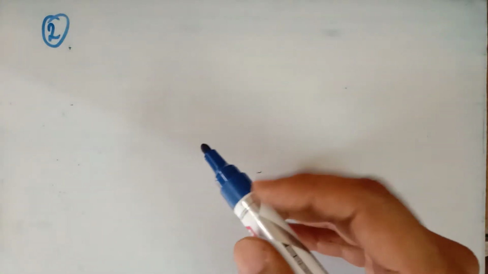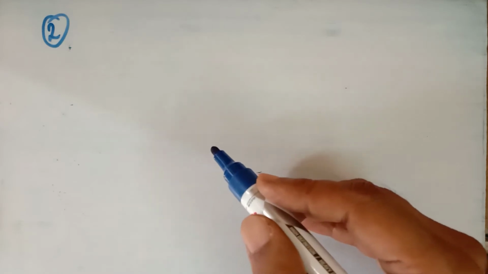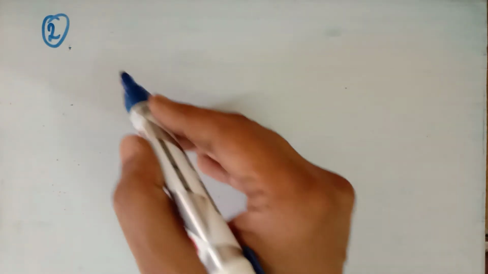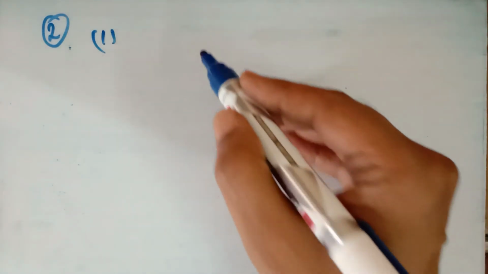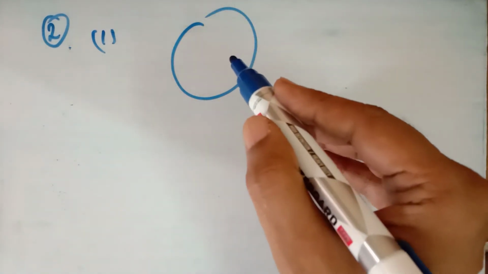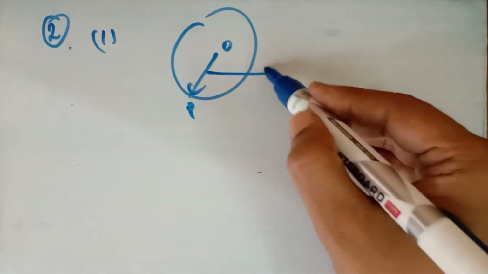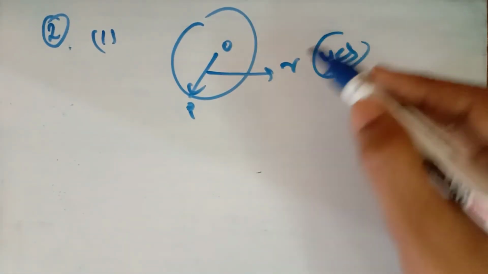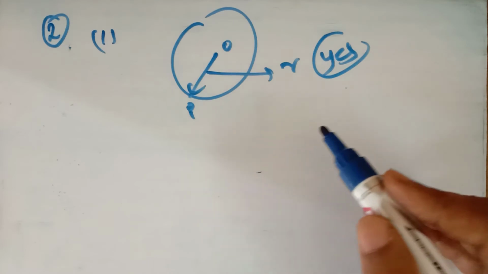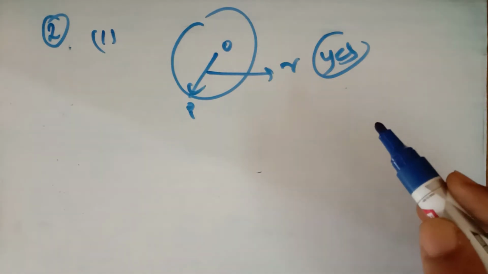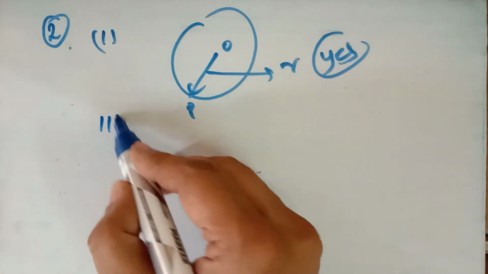Now question number 2 is a true-false type question. The first part says: the line segment joining the center to any point of the circle is a radius of the circle. It is asking about the line segment joining the center to any point on the circle, saying it is the radius. Yes, it is true. The distance of the center from any point of the circle is known as the radius of the circle. It is true.